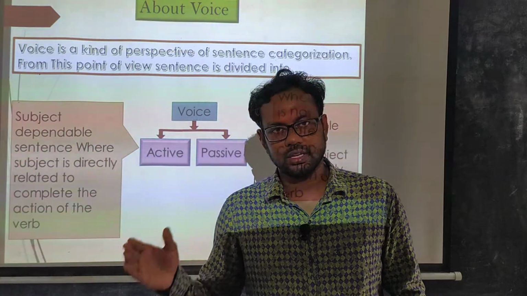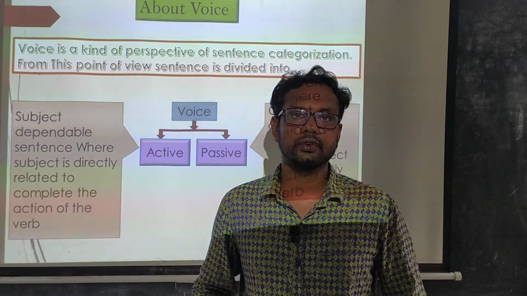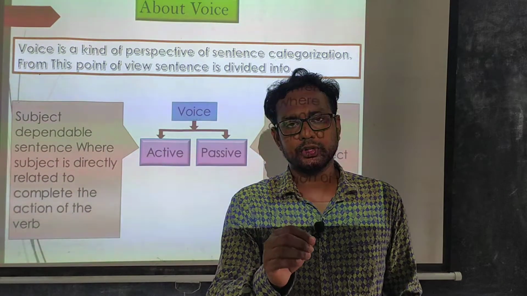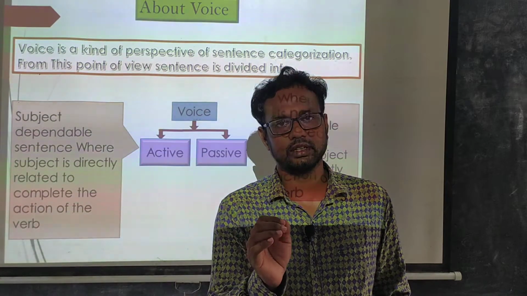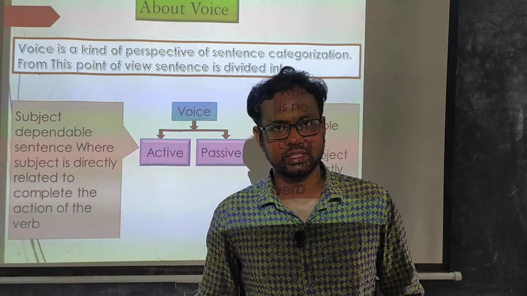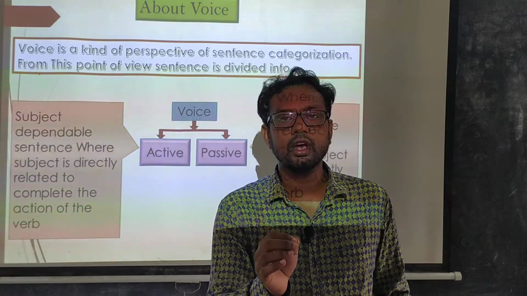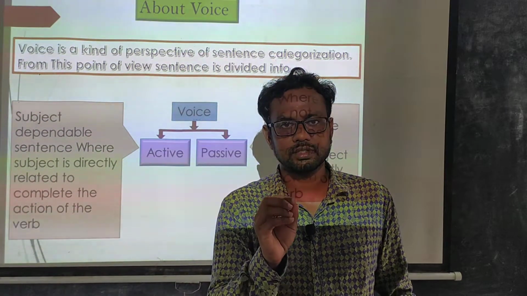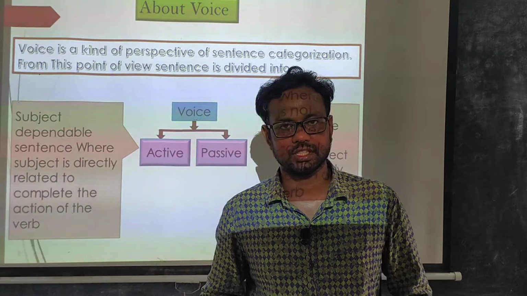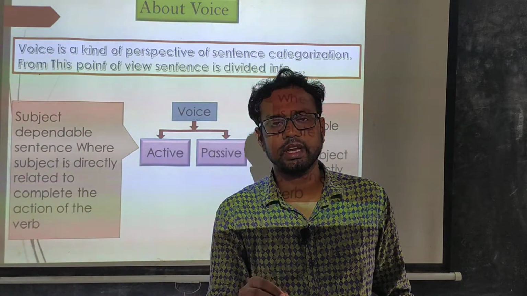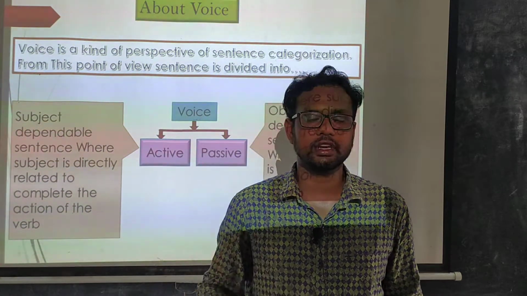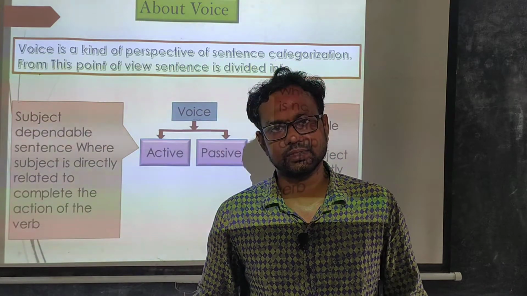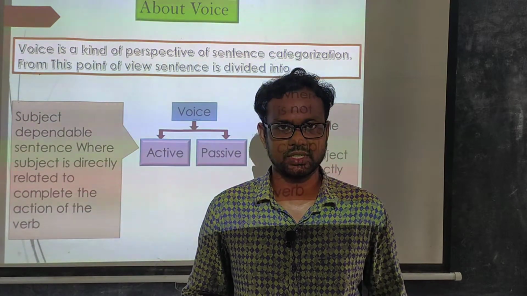And in an active sentence, suppose we find that Mohidul writes a letter. Here, who writes the letter? Mohidul writes a letter. Here, the main concentration is on the subject, on who has completed the action. Mohidul completed the action, and the action is directly completed by Mohidul. So this type of sentence is called an active sentence, a subject dependable sentence.